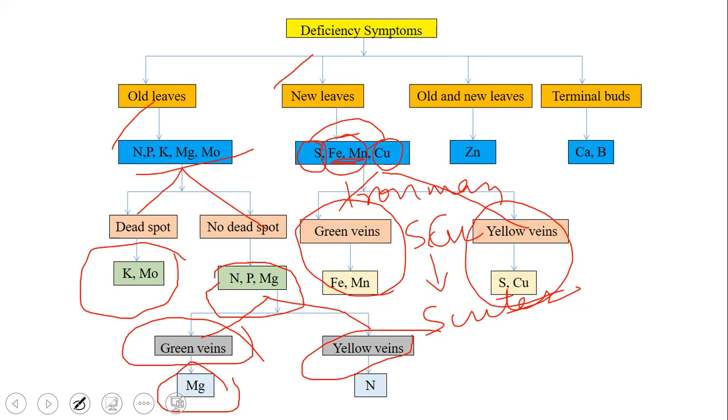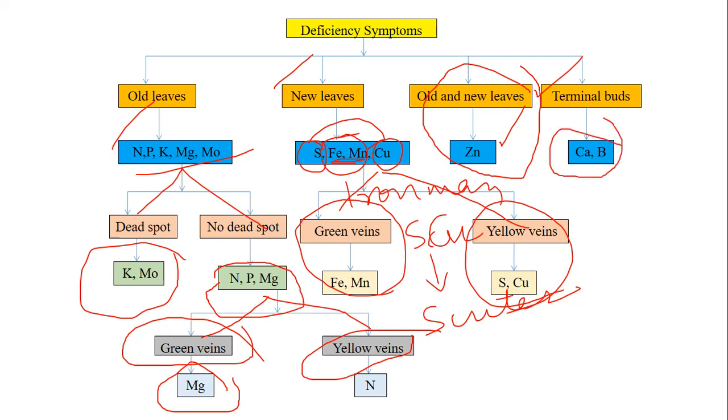Okay, so this is done. And now coming to old and new leaves, since zinc is the only nutrient which is present here, we can remember directly that zinc is the one which is having deficiency symptoms both on old and new leaves. And now coming to the terminal bud, that is the topmost shoot, you can remember calcium and boron as CAB. Cab is moving on the terminal bud. So your deficiency symptom chart is ready. You can remember very easily like this. Or if you have any other method, that will also be helpful, because this can be asked in your final exam as well.